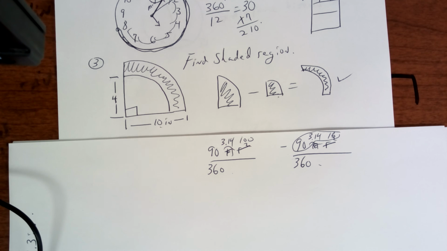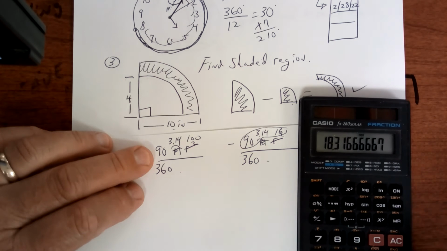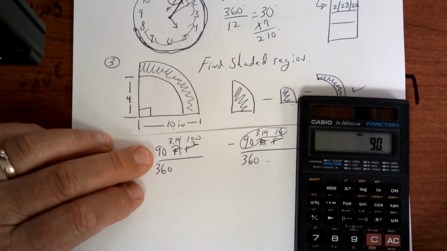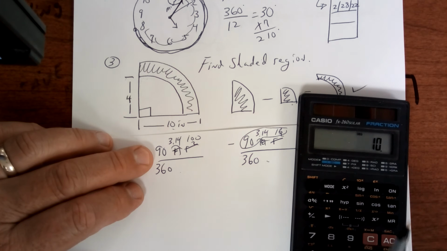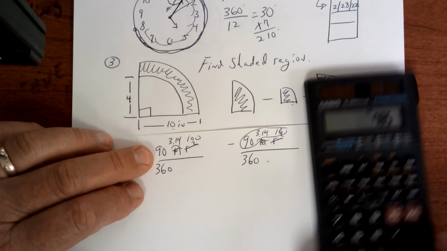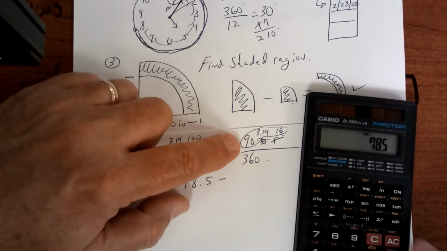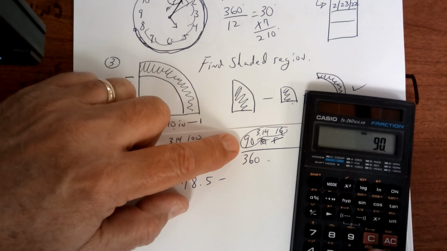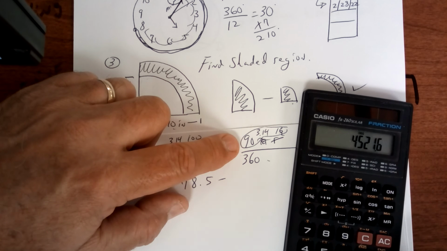Now some of you might be saying, well, what is it? Well, let's try it. 90 times 3.14 times 100, press equals, divide by 360. If I did everything right, I get 78.5 minus, this one's going to be 90 times 3.14 times 16, press equals, divide by 360.